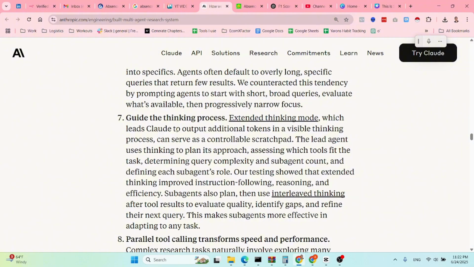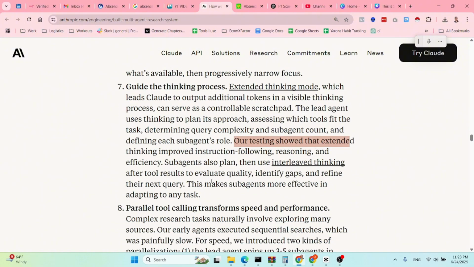Now, the lead agent uses thinking to plan its approach, assessing which tools fit the task, determining query complexity and sub-agent count, and also defining each sub-agent's role. Their testing showed that extended thinking improved instruction following, reasoning, and efficiency.